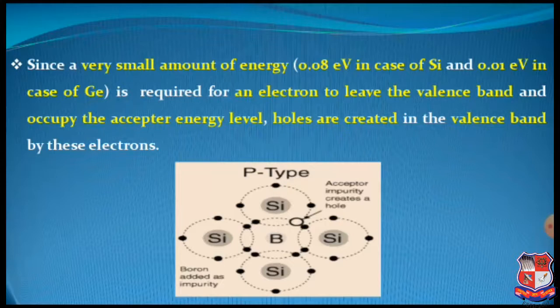This question can be asked in such a way that distinguish between n-type and p-type semiconductors. If they have not mentioned the energy band diagram, I still suggest that you must draw the energy band diagram, where it clearly shows that the Fermi energy level is shifting towards the conduction band when it is an n-type semiconductor, and when it is lowered towards the valence band, then it is your p-type semiconductor.